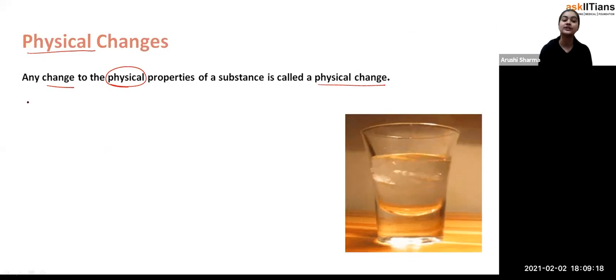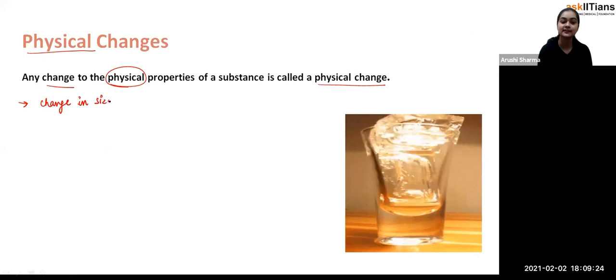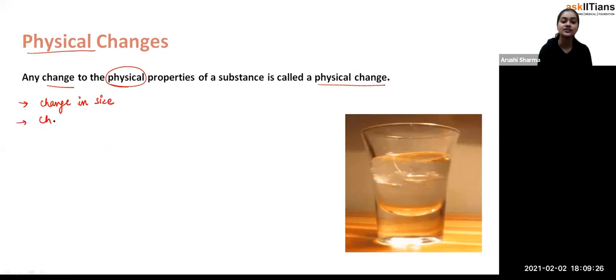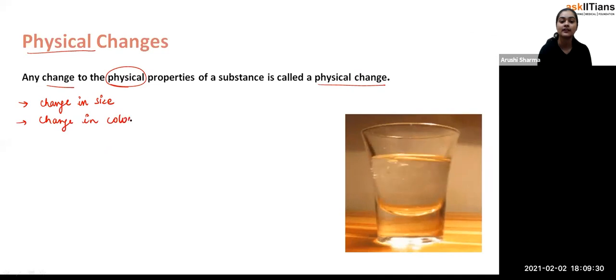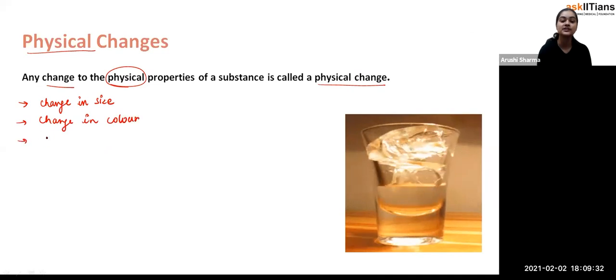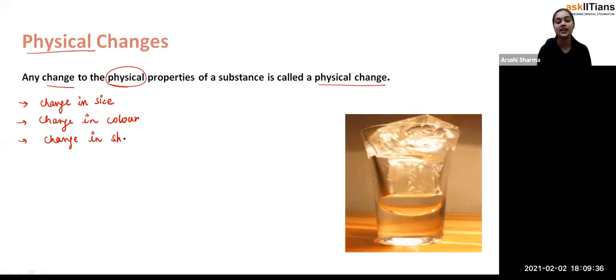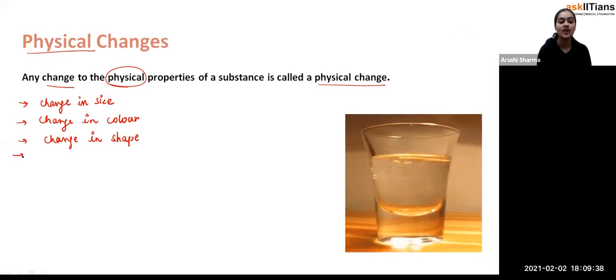Whenever there is a change in size, or change in color, or change in shape, or change in state, such types of changes are called physical changes.